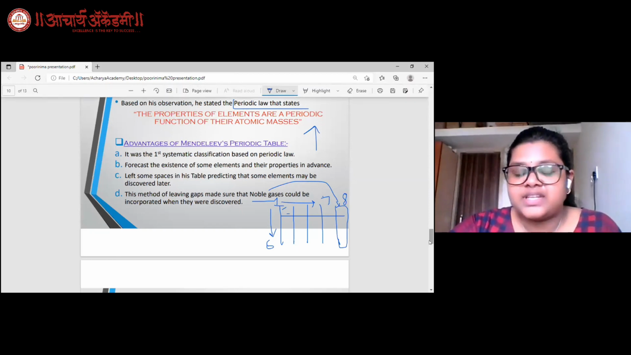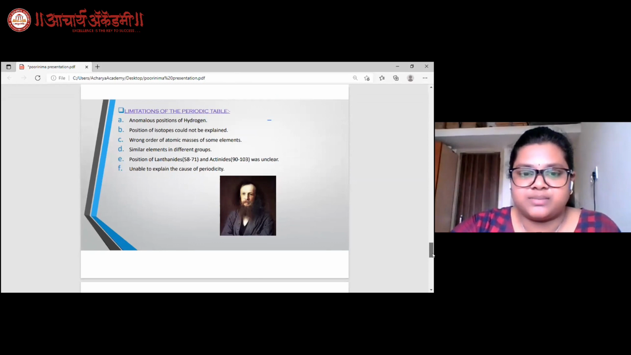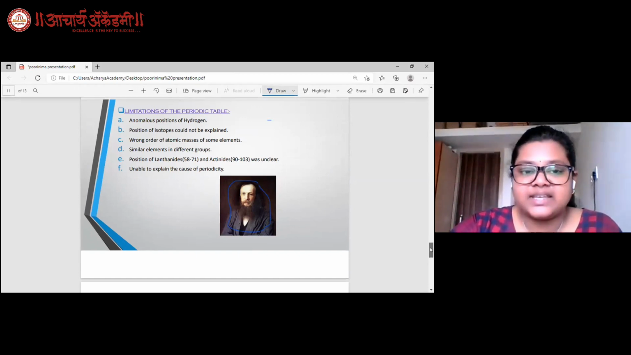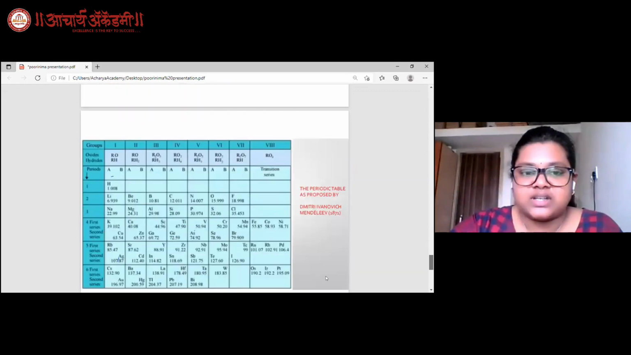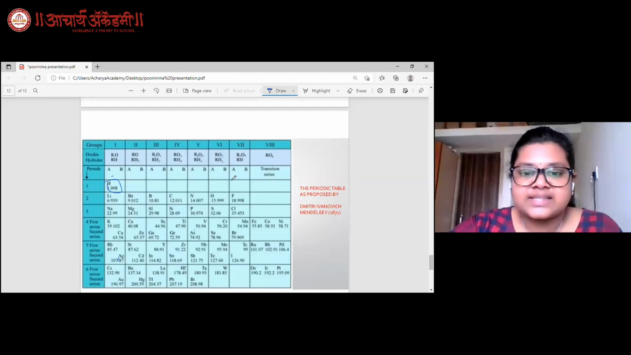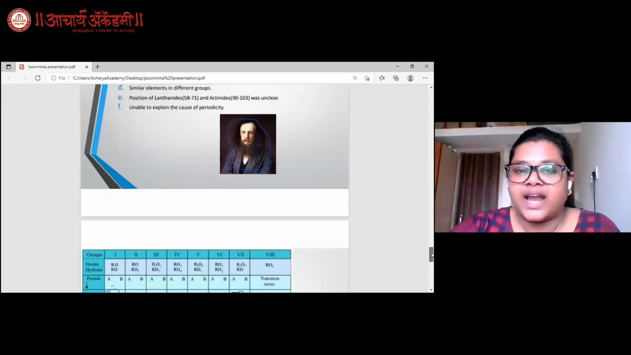Now, as we have discussed the advantages, let us go on to the limitations of the periodic table too. Dmitry Mendeleev was unable to give the exact position of hydrogen. Hydrogen, being special in nature, could be placed in the first group as well as the 7th group because it showed properties of alkali metals as well as those of halogens. So he clearly did not explain the position of hydrogen.